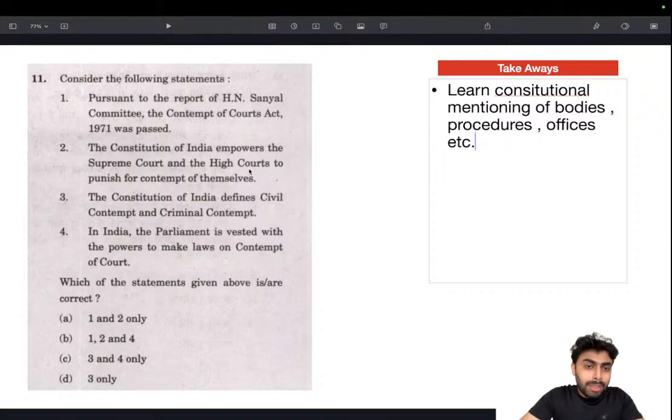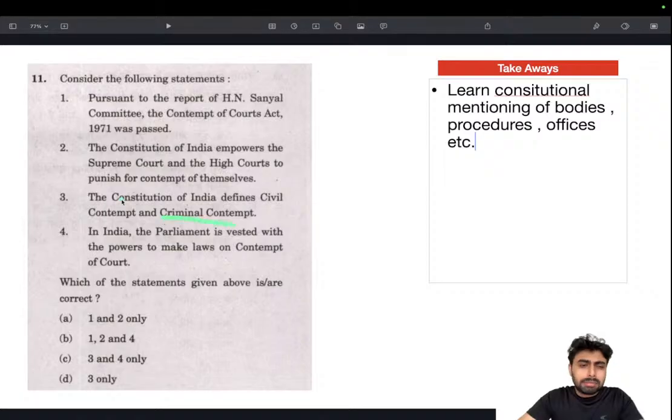Okay, so the Constitution of India empowers the Supreme Court and High Courts to punish for contempt of themselves. I'll deal with this question first logically, then delve into the actual content side of things. This can be right, because the Supreme Court and High Court find mention in the Constitution. The next statement: the Constitution of India defines civil contempt and criminal contempt.